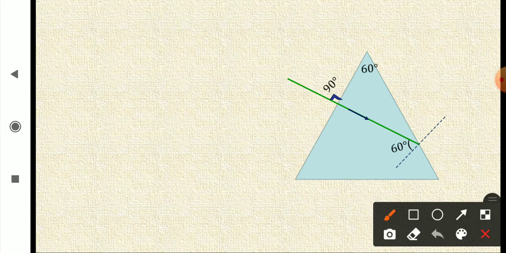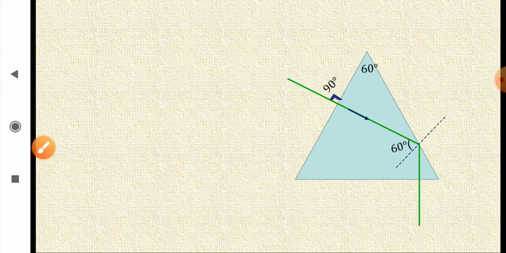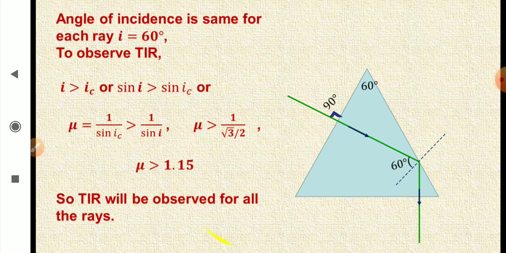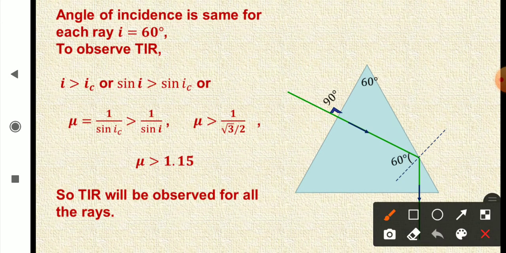So the ray is coming along the normal, so this angle is 90 degree, this is 60, so clearly this angle will be 30 degree. And at this point, when the normal is drawn, the angle of incidence I is equal to 60 degree. Now angle of incidence is same for all of them, which is 60 degree, as you can see.